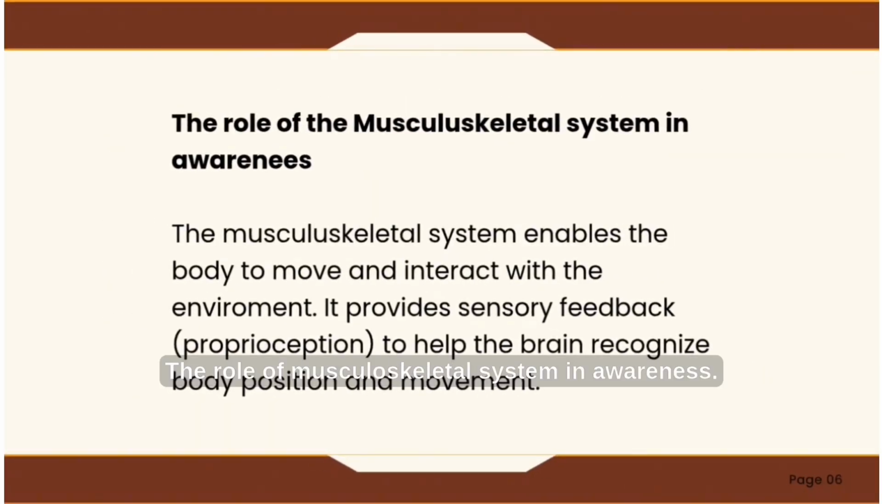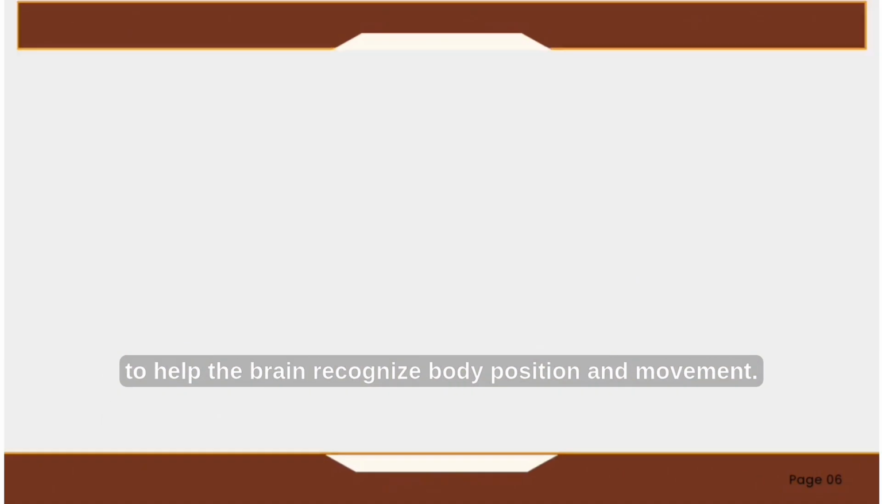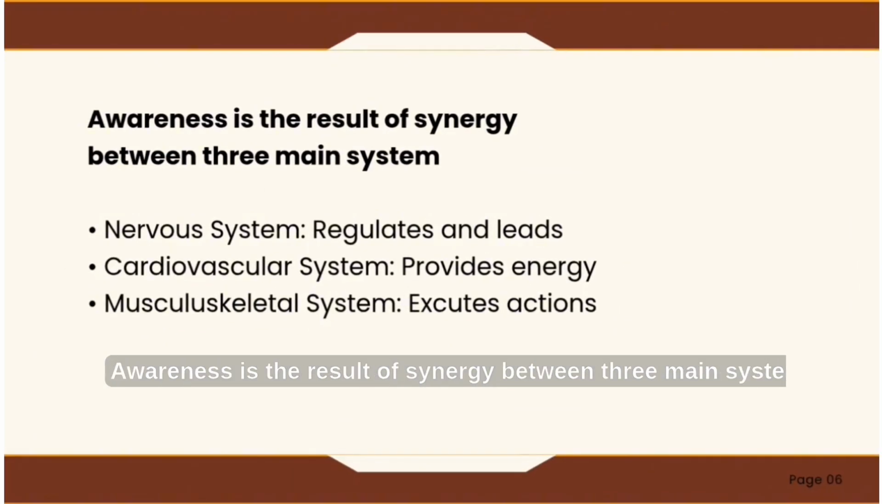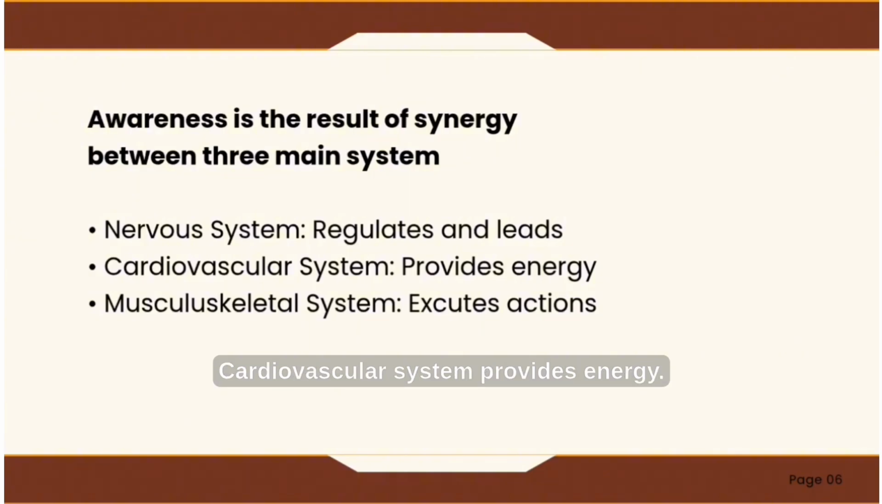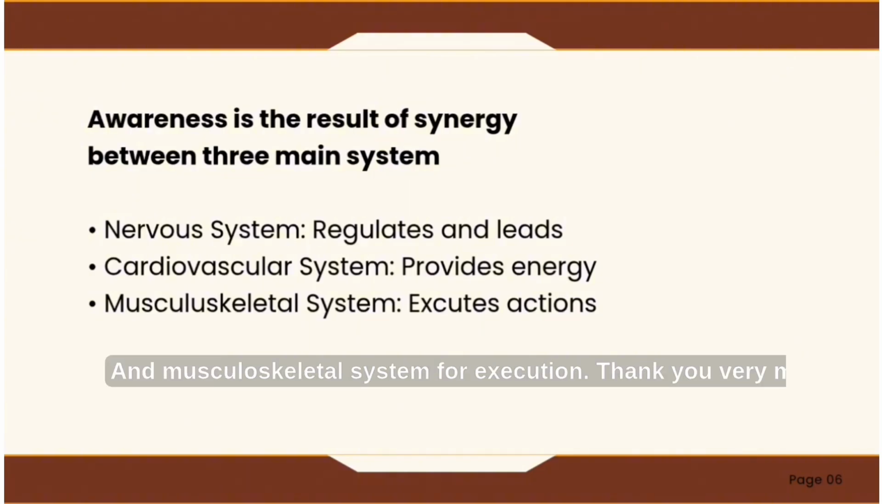The role of the musculoskeletal system in awareness. The musculoskeletal system enables the body to move and interact with the environment. It provides sensory feedback, or proprioception, to help the brain recognize body position and movement. Awareness is the result of synergy between three main systems. The nervous system regulates and leads, the cardiovascular system provides energy, and the musculoskeletal system executes action.